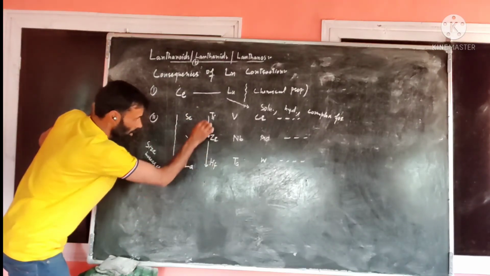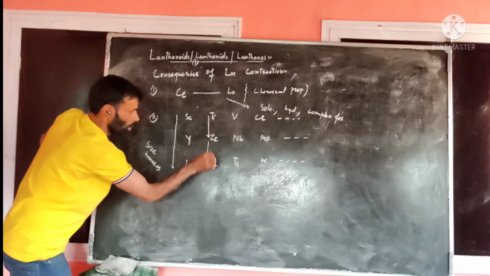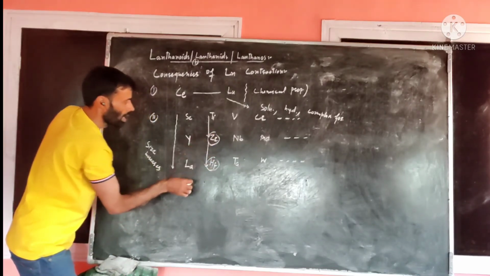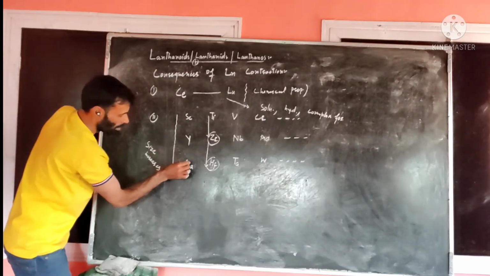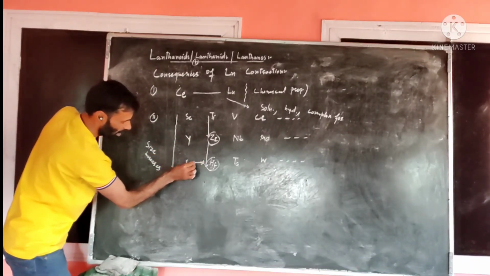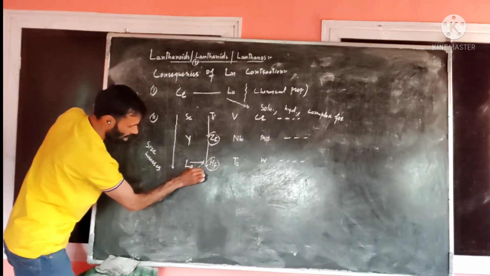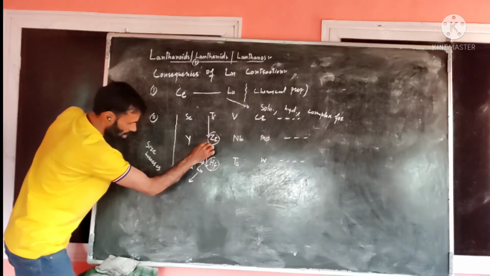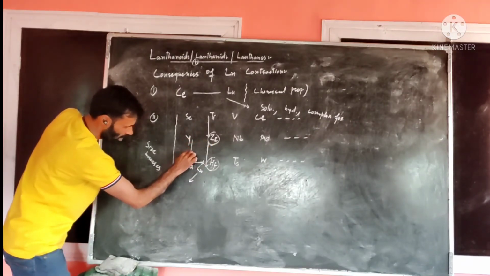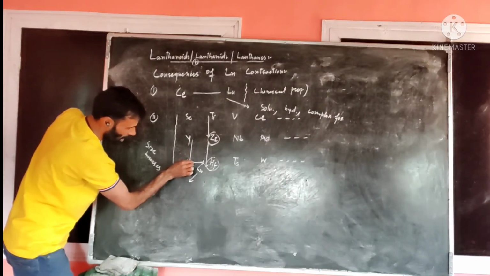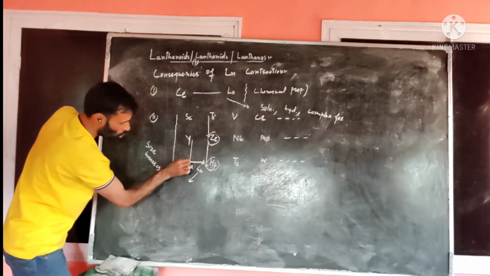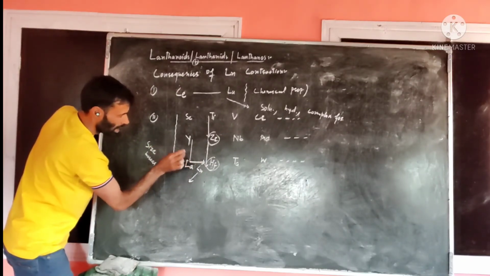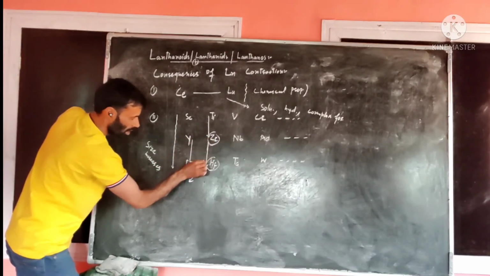According to this point, its size should be greater than this, but its size is almost similar to this. Why? We know here are the elements from this to this, which we call lanthanides. Their size decreases. So this way size increases, but after that there occurs a decrease in size. These two effects simply cancel each other. We can say this element and this element have similar size.